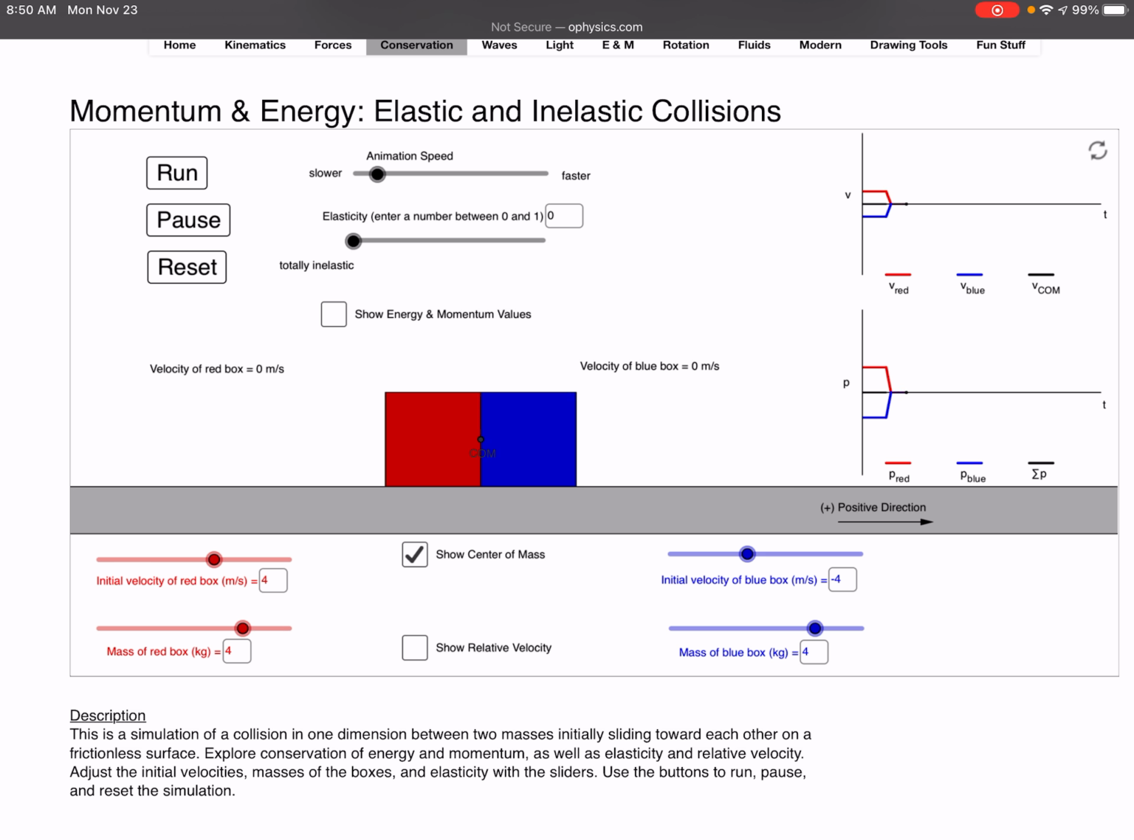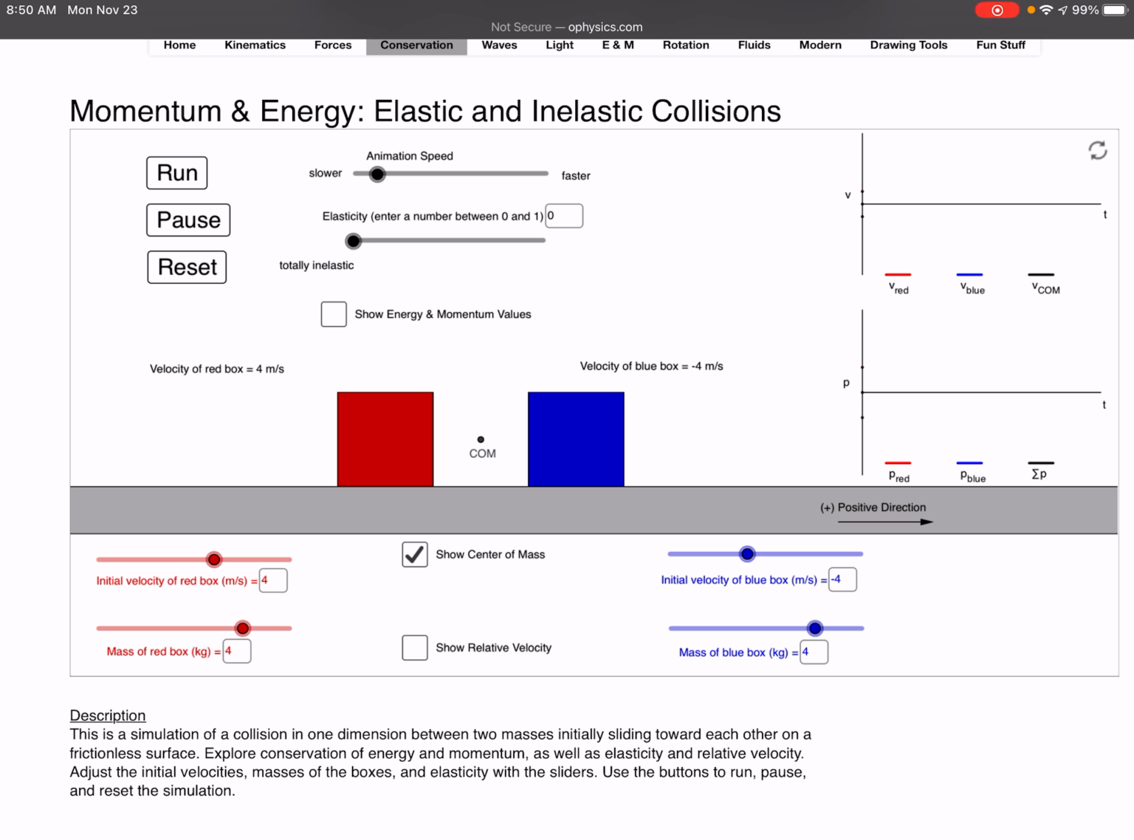Boom. And we can see that in the graphs too. If we look at the top right, the center of mass velocity was 0, and that's because the two objects had equal mass, and they were moving towards each other at the same speed. So the center of mass started with no velocity, it also ends with no velocity.